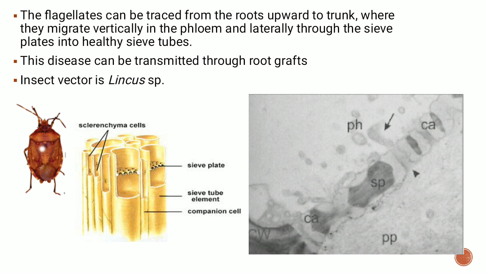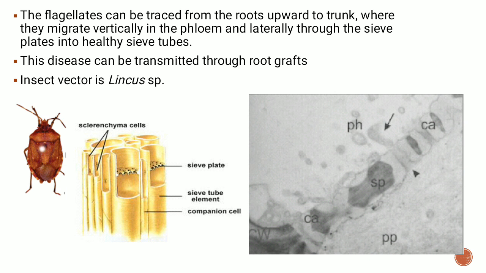Here the protozoan, or the flagellate, is again transmitted by an insect vector, shown over here, Lincus species, and it can also be transmitted through root grafts, same as we saw in heart rot of coconut. The protozoan can be traced from the roots upward through the trunk, where they migrate in the phloem. If you see over here, this is the structure of the phloem vessel, how it looks.